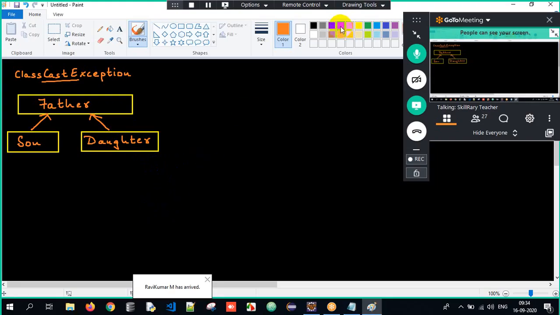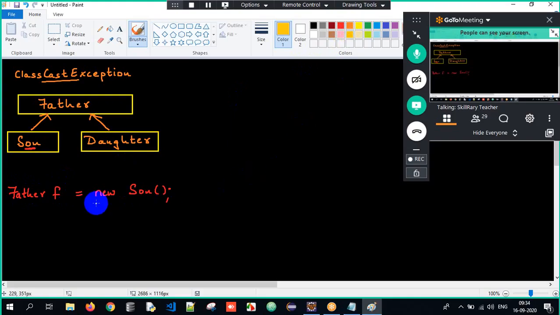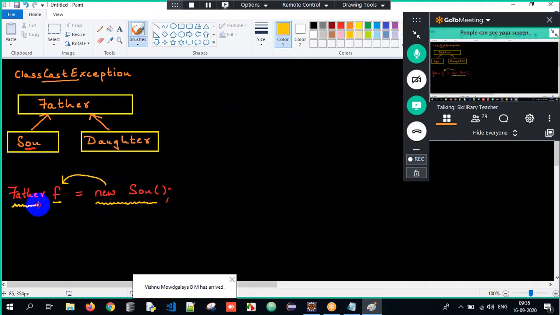So what is upcasting? Upcasting is nothing but creating an object of a subclass and storing its address into a reference which is of type superclass.